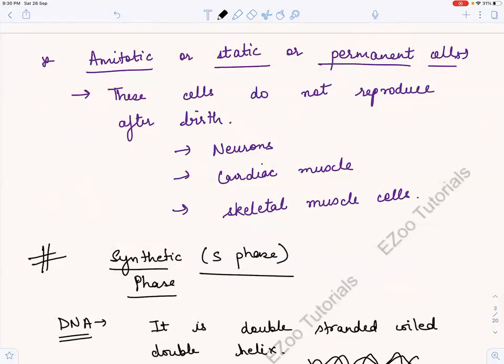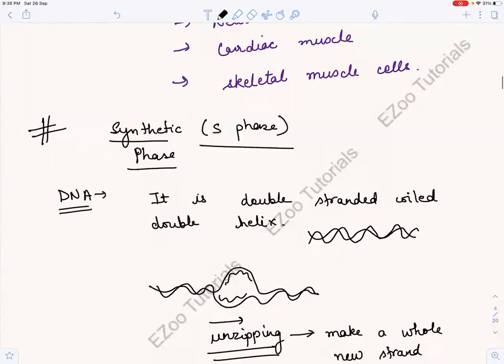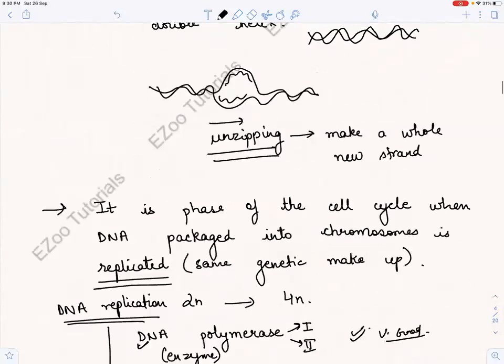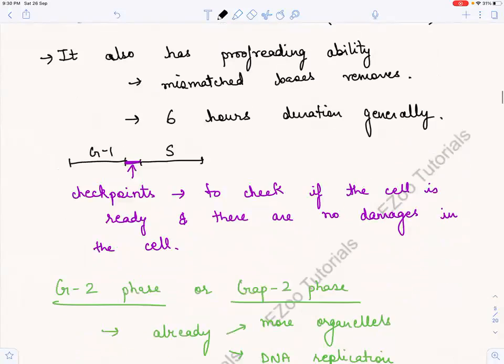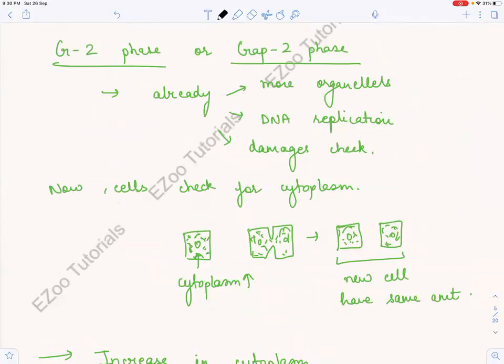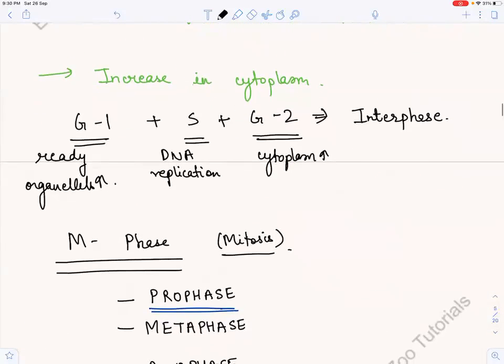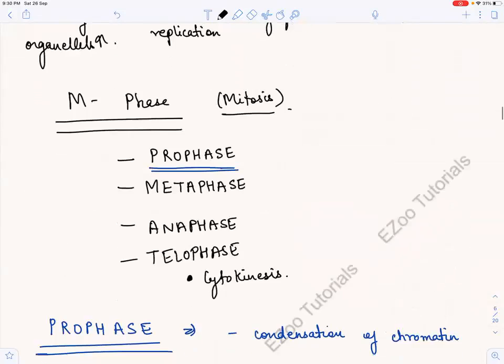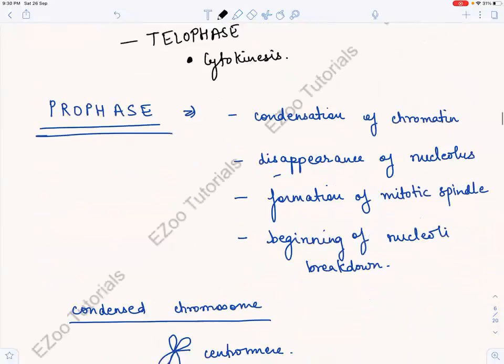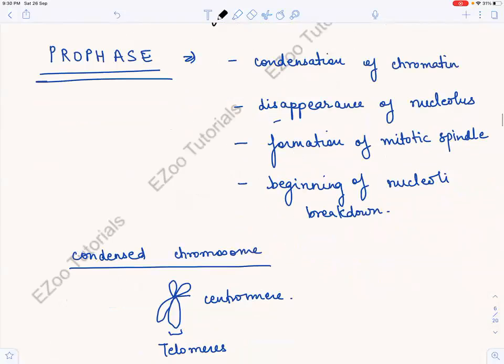Then we studied the synthetic phase, right? And then we saw that there are checkpoints. Then we studied the G2 phase, where the cell was increasing its cytoplasm. And then we said that G1, S and G2 together are known as Interphase. Then we studied prophase. We saw that condensation of chromatin, disappearance of nucleolus, formation of spindle fibers, and beginning of nuclear breakdown happen in prophase.